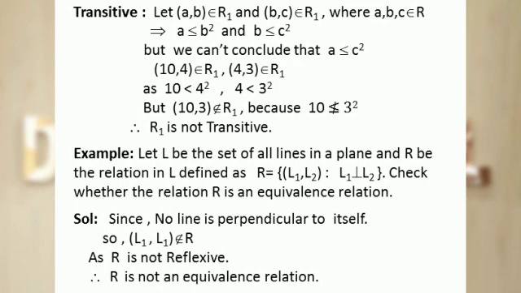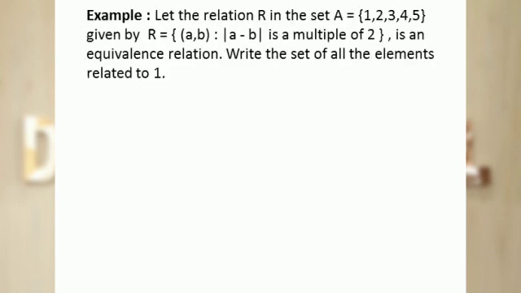So the ordered pair (L1, L1) doesn't belong to the relation R. So R is not reflexive. As R is not reflexive, we conclude here only that R is not an equivalence relation without checking symmetric and transitive. Let's take another example.